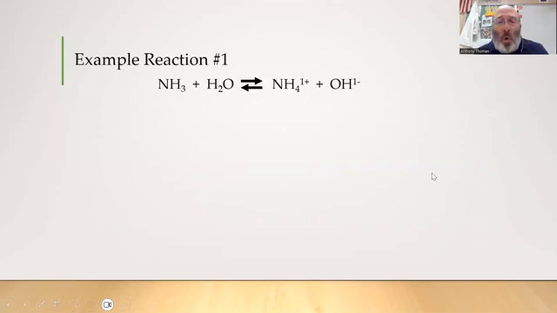So let's jump into example 1. So we have NH3 plus H2O giving us NH4 plus and OH minus. Water here, if you look at going from left to right, has lost an H. There's just hydroxide left. So that donation of a proton makes it the acid. NH3, of course, is using its lone pair to pull that in, so it's behaving as a base. There's your forward direction. Now, if we look at the reverse direction, we find that NH4 plus can give away the proton going backwards, becoming NH3. It's lost it. So you have to think about the reverse direction.